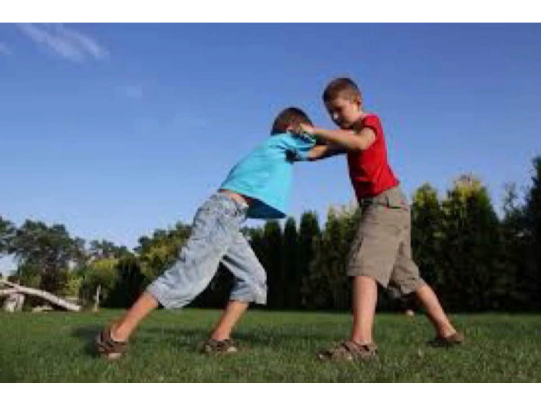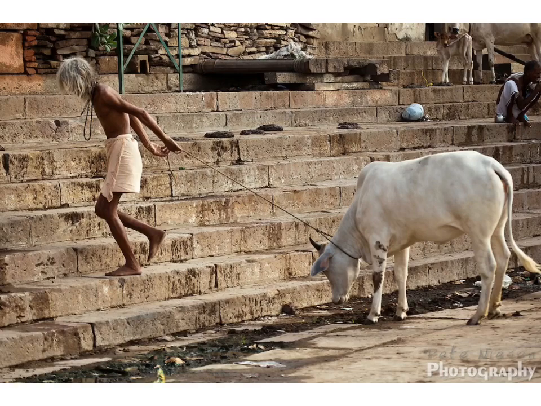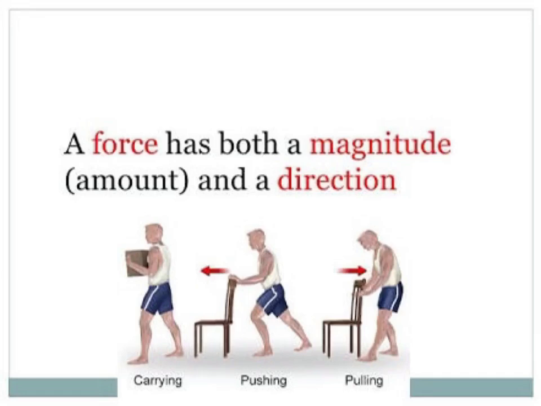During this interaction, a force arises which acts on the car and makes it move in the direction of applied force. Here in this picture, you can see the two boys are interacting and applying force on each other by pushing each other. Here, the man and cow are also interacting, but they are applying force on each other by pulling each other. In this case, the man is pulling the cow and the cow is also pulling the man.